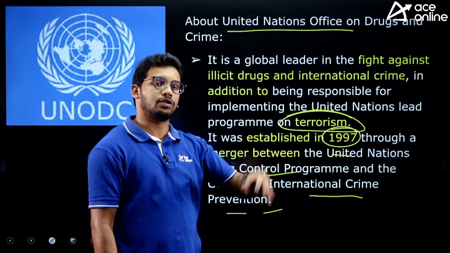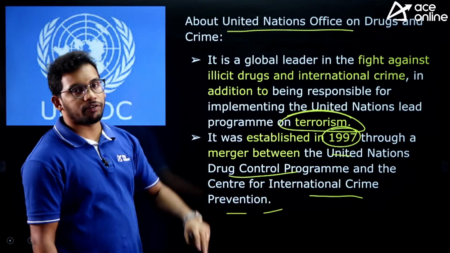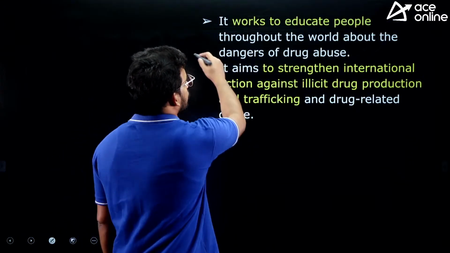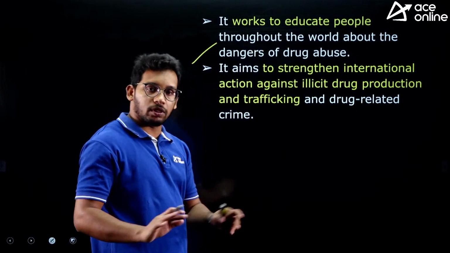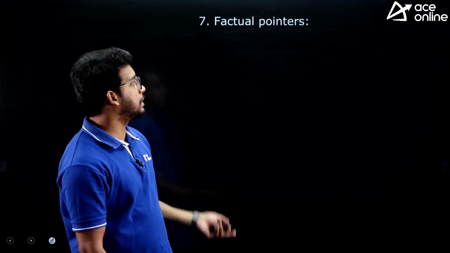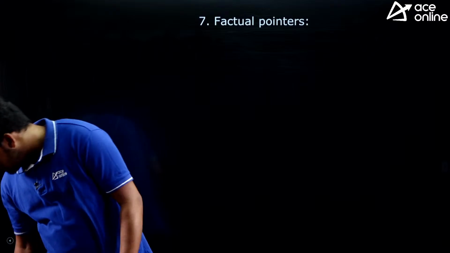So this is also included with the duty of the United Nations Office on Drugs and Crime, right? So it works to educate people and to control the illegal trade of animals and plant species. So that is about the